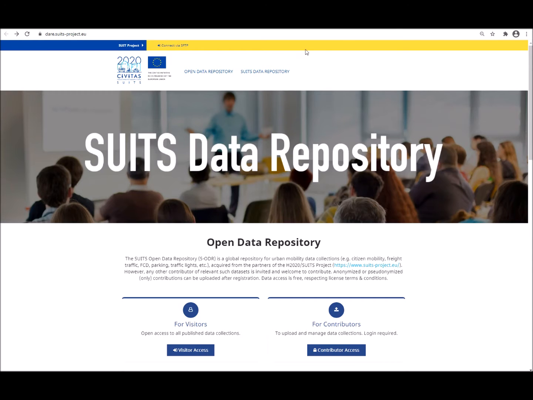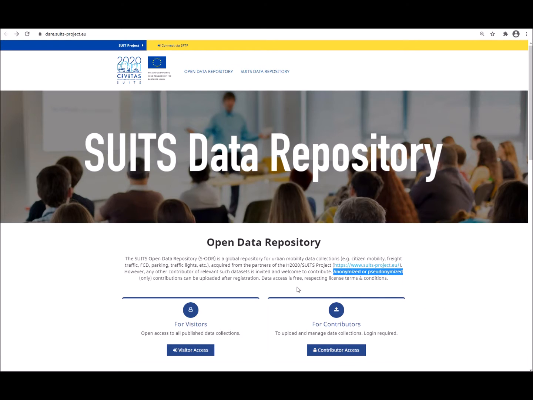The SUITS Open Data Repository (SODR) is a global repository for urban mobility data collections, such as about citizen mobility, freight traffic, parking, traffic lights, floating car data, etc. The SODR is used to store large volumes of urban mobility data, mostly acquired from the partners of the Horizon 2020 SUITS project, www.suitsproject.eu. However, any other contributors of relevant such datasets are invited and welcome to contribute.